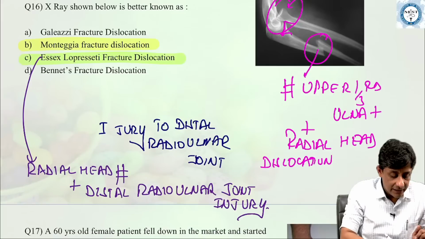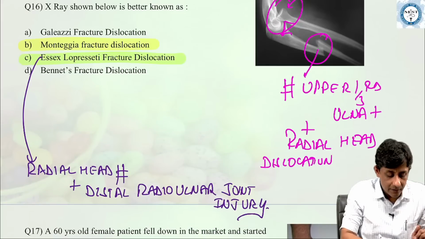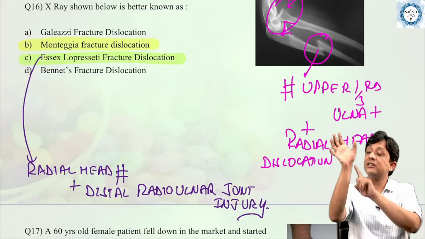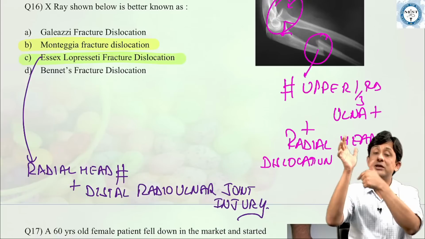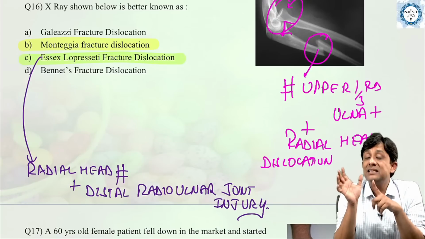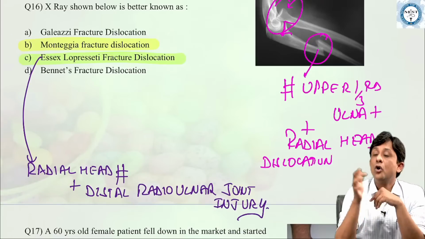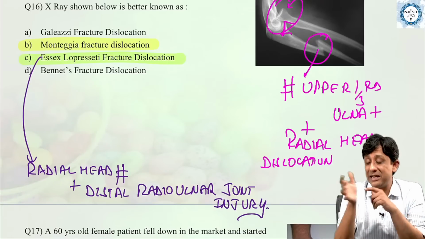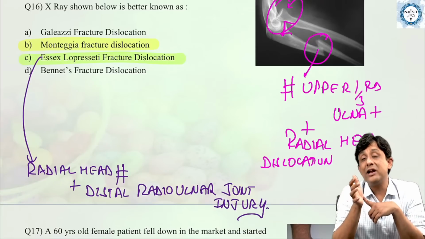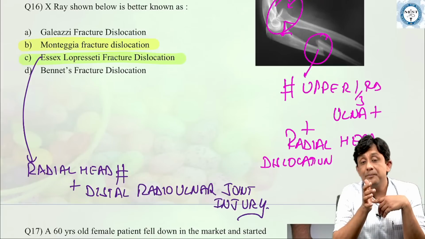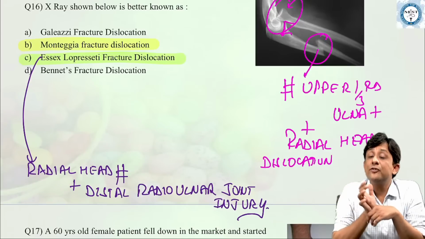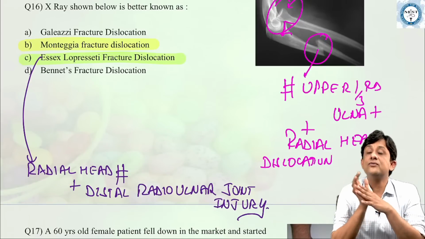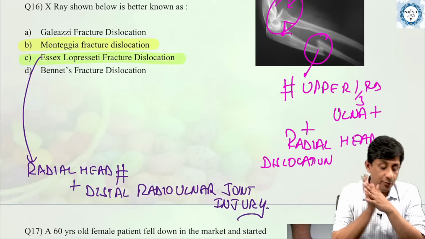And finally, the Bennett's fracture dislocation is a fracture dislocation at the first carpometacarpal joint. So nothing to do with the forearm. Bennett's is actually in the hand. When there is an intra-articular fracture of the base of the first metacarpal, along with this there is a dislocation of the first carpometacarpal joint, that is what is called a Bennett's fracture dislocation.